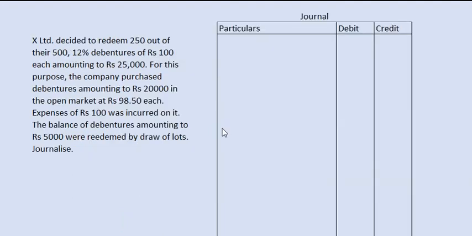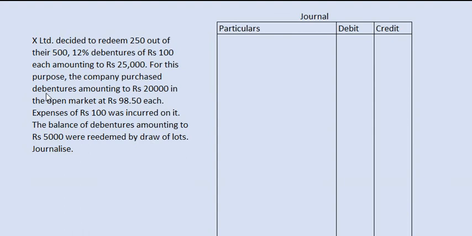So here we have an example. X Limited decided to redeem 250 out of their 500 12% debentures, which means this company had issued 500 12% debentures. Out of these, they decided to redeem 250 debentures of rupees 100 each, amounting to rupees 25,000.